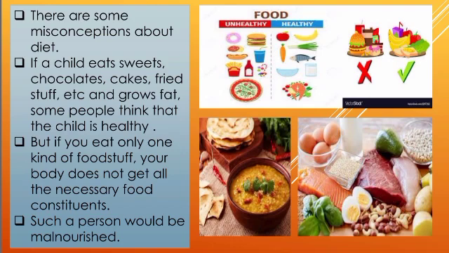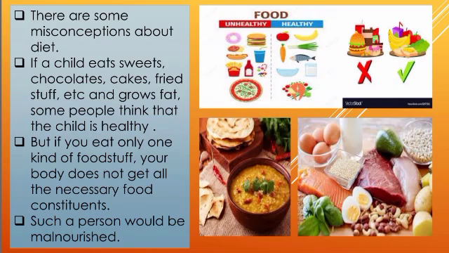But if you eat only one kind of food stuff, then what is going to happen? Your body may not get all the necessary constituents that are required. Suppose you take the example of potato. You like potato vegetable now and then, and you may like to have it in all three meals. That is a wrong thing. You should consume all the pulses, dals, vegetables, in a proper amount.